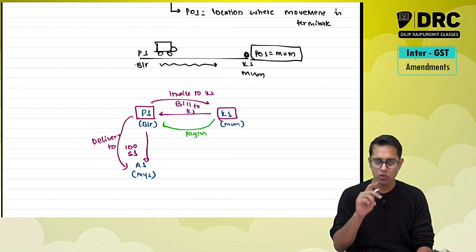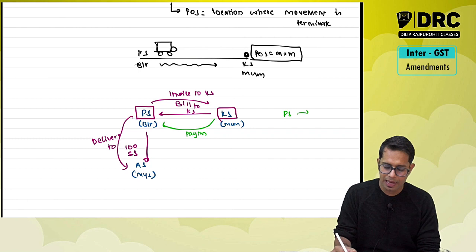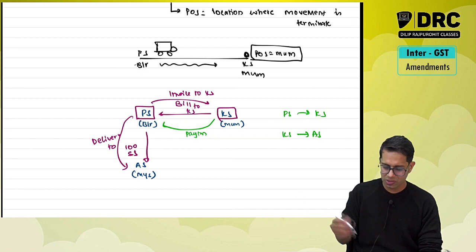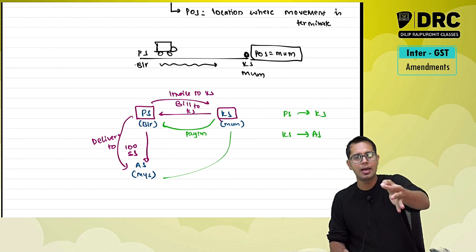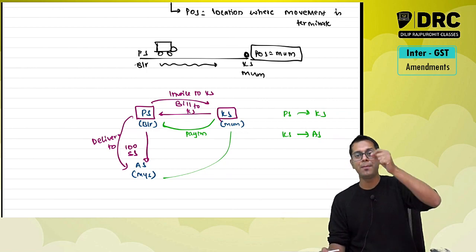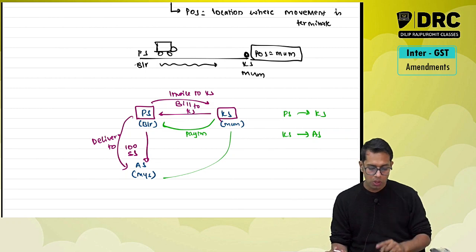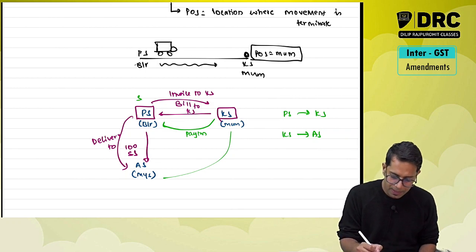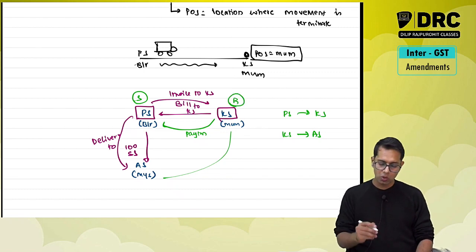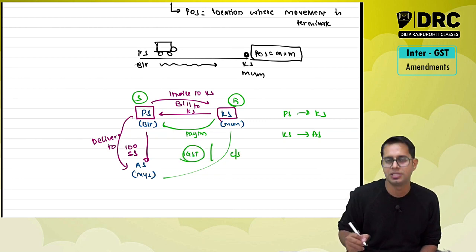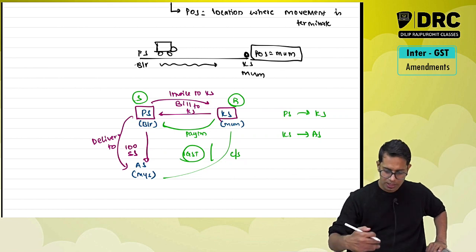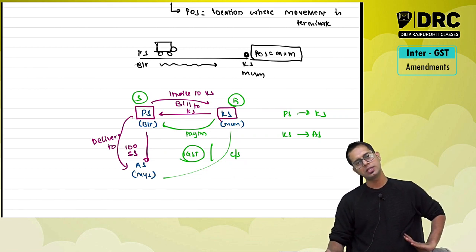See, basically there are two transactions over here. One transaction is between Priya and Karina, and the second transaction is between Karina and Anushka. Karina is going to give a separate bill to Anushka. But what is happening over here? I am giving an invoice to Karina and I am going to ship the goods to Anushka. Now, the supplier is in Karnataka and the recipient is in Mumbai. The question which arises is whether I should charge IGST or whether I should charge CGST, SGST in this particular transaction.